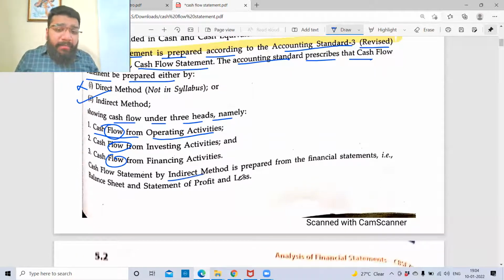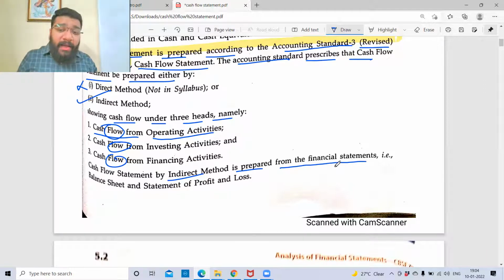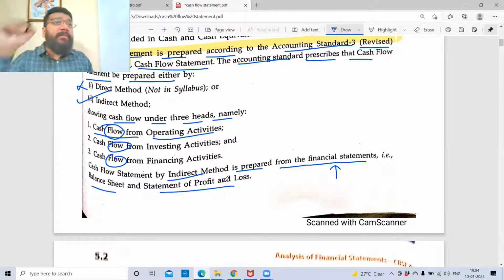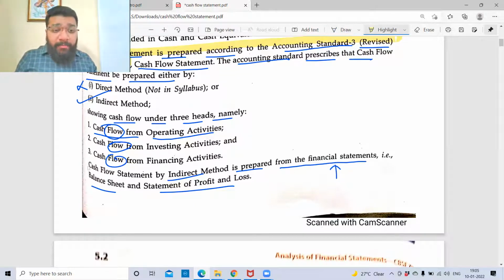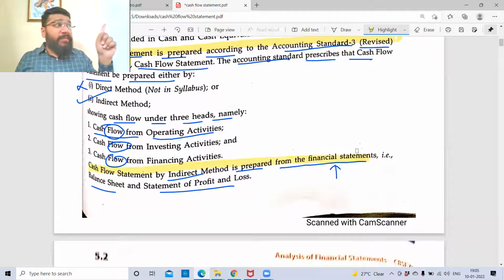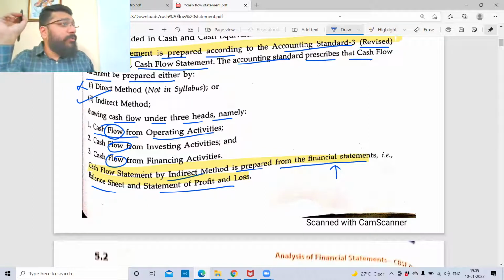Cash flow statement by the indirect method is prepared from the financial statements. What is the base document for you to prepare the cash flow statement? The base document is the financial statements, that is the balance sheet and statement of P&L. Using these two documents, you're going to prepare your cash flow statement. So please take a highlighter and highlight this part. Because for the direct method, the source document is different, and the source document for the indirect method is different. The source document for the indirect method is the balance sheet and the statement of P&L, the financial statements. Are we clear up to this point? Sorry? For the direct method, it is from the cash book.